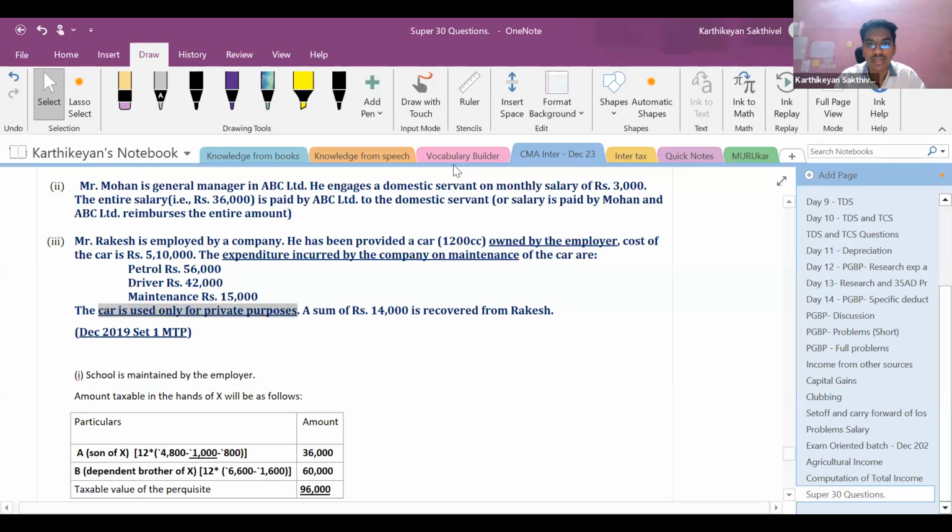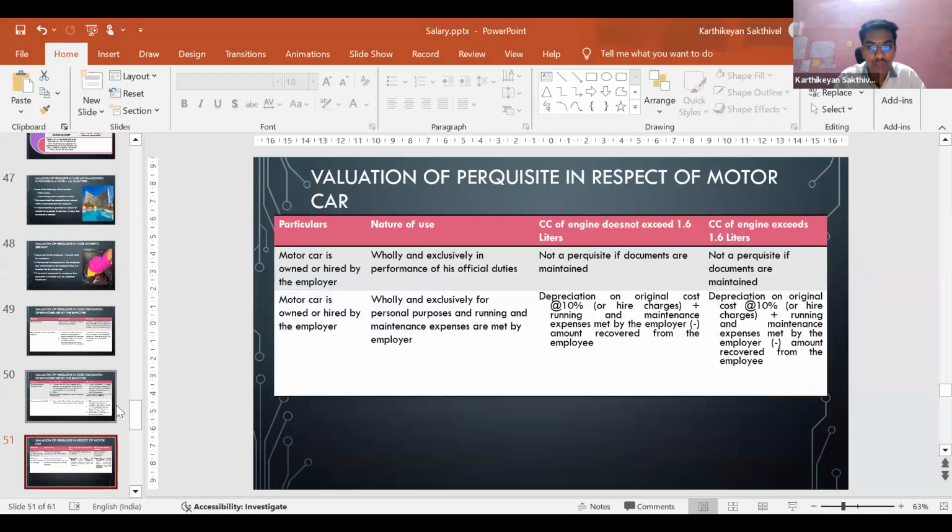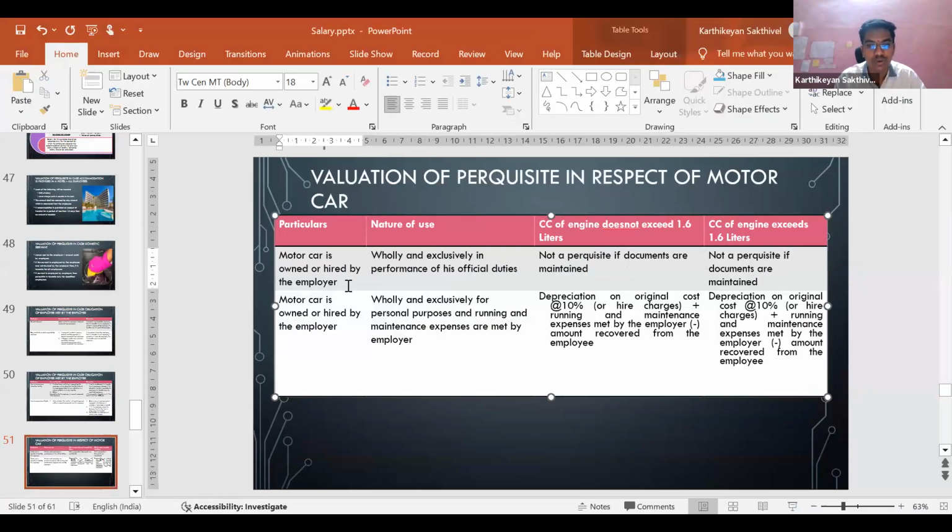So first, let us go and discuss the provisions in relation to car, right? If the motor car is owned or hired by the employer, and it is wholly and exclusively used for his professional duties, it is not taxable as a perquisite if the requisite documents are maintained, right? If the motor car is owned or hired by the employer and it is used wholly for personal purposes, and running and maintenance expenses are met by the employer,